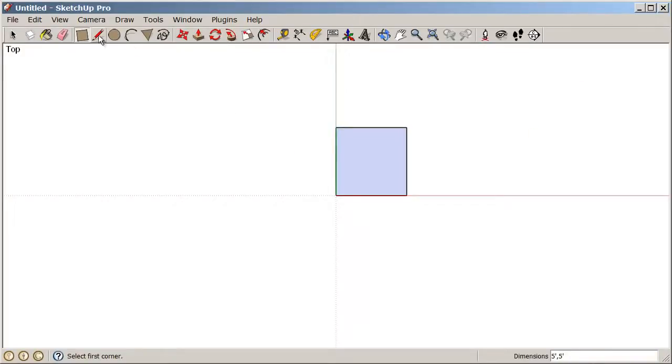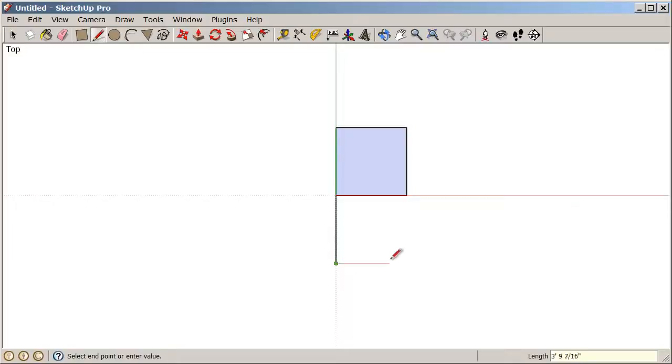Next, using the line tool, let's take a look at how we can draw on axis in SketchUp. So it's very important that anything that is intended to be parallel, perpendicular, at a right angle, we need to draw on axis perfect every time. We can be very sketchy with our dimensions and loose with those, but we don't want to be loose about which axis we're on. So I'm going to click once on this bottom left corner, move my mouse down, and notice that my active line turns green when I'm parallel with the green axis. Once I find that green axis, I'm going to let go of the mouse and type 5 apostrophe enter.